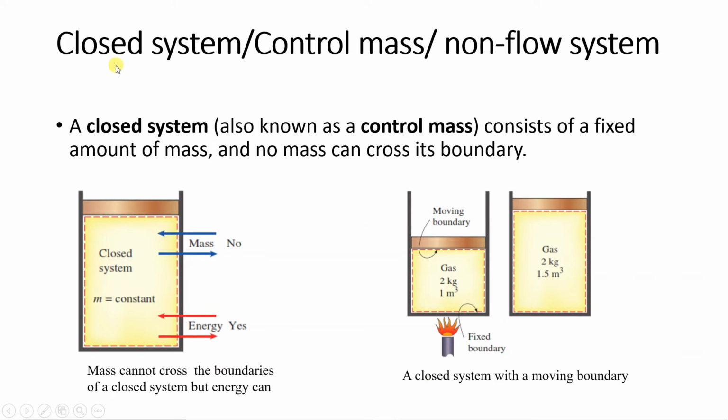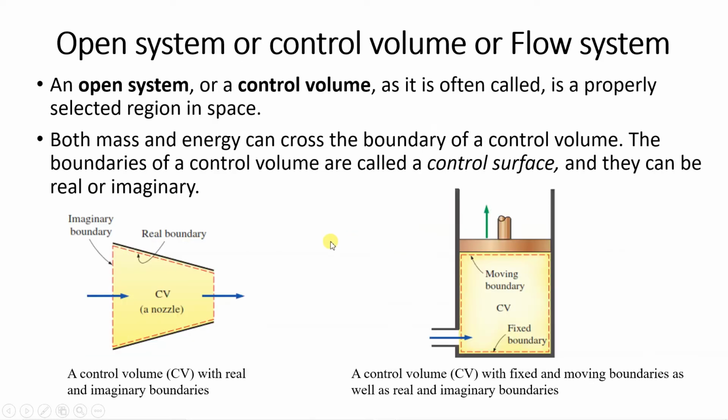Okay, then we had seen these systems, closed system, which is also known as control mass or non-flow system. A closed system is a system in which mass doesn't cross the boundary. So here you can see one example has been given. This is a cylinder and piston arrangement. So when you are attaching a burner outside the cylinder, the boundary is moving. That is why this is called moving boundary work. And since mass is not crossing the system boundary, this is closed system. Only energy can cross the boundary. Okay, mass cannot cross the boundary. So such a system is called closed system.